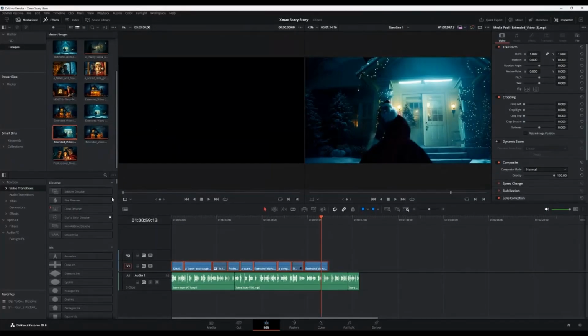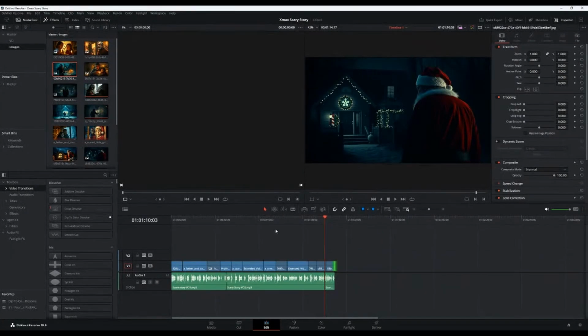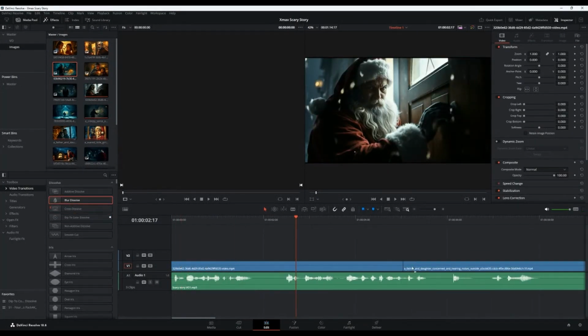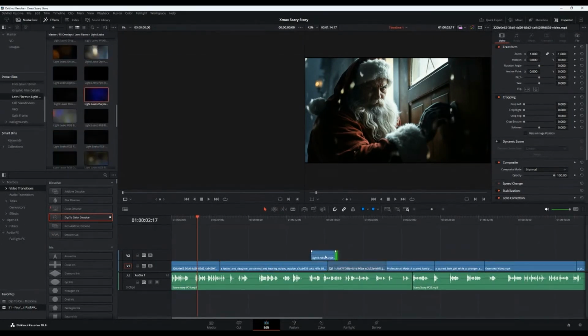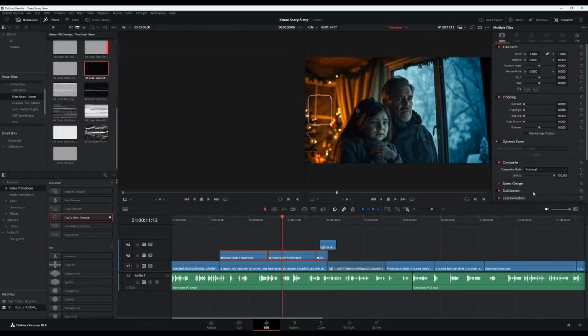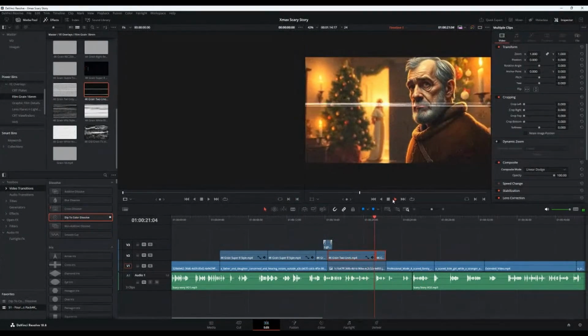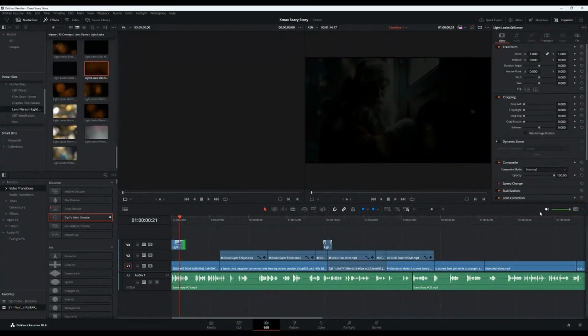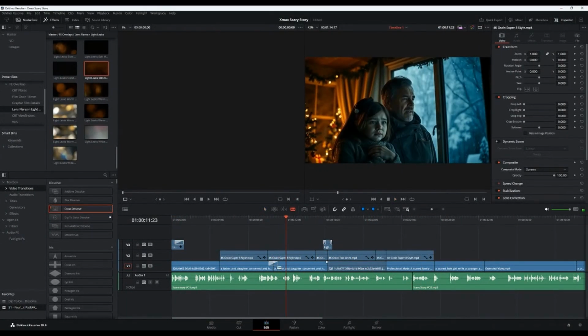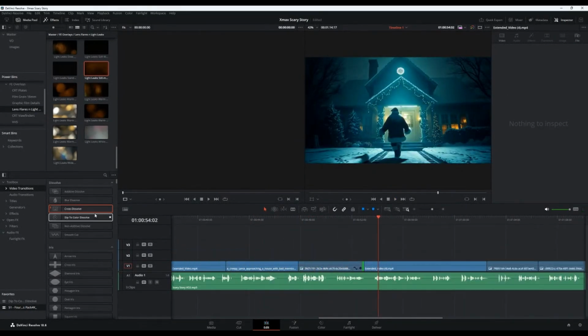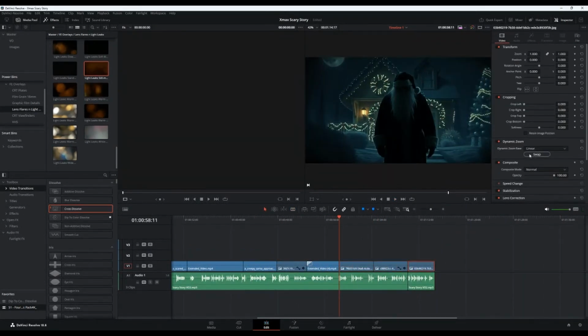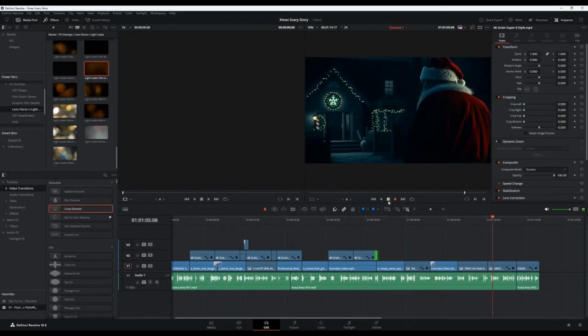Now that all the videos have been generated, the next step is to bring everything together in DaVinci Resolve. DaVinci Resolve is an excellent tool for video editing, combining a powerful timeline editor with advanced features for color grading, sound design, and even visual effects. If you've never done editing, you might want to do this step in CapCut, which is easier to learn.